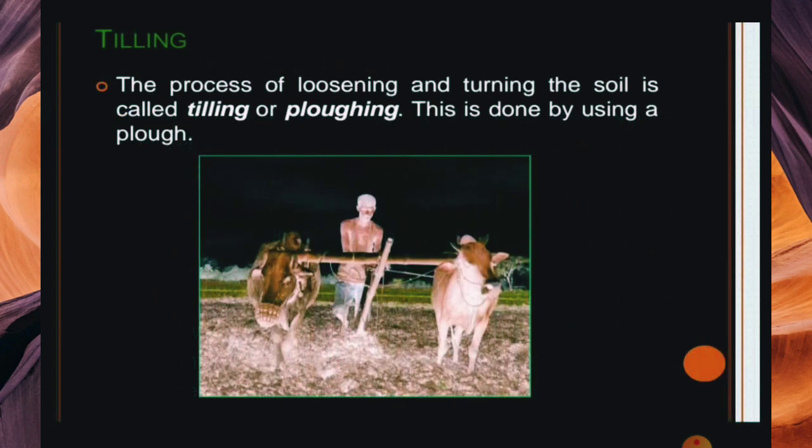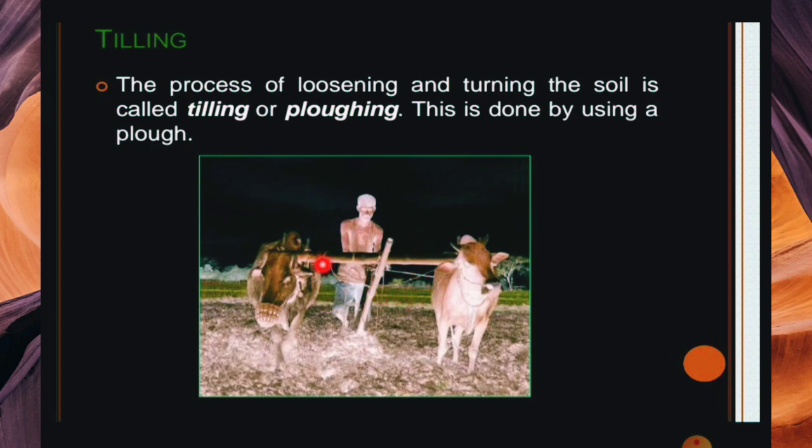Our second point is also part of the preparation of soil. We said that tilling, you can see this person, and there is a tube, and this is a plough shaft. You will understand in your chapter. This is a plough shaft, and this is one plank. We attach this plough shaft, and then when the buffalo is moving forward, the plough shaft is doing the tilling or ploughing. The process of loosening and turning the soil is called tilling or ploughing. This is done by using a plough.